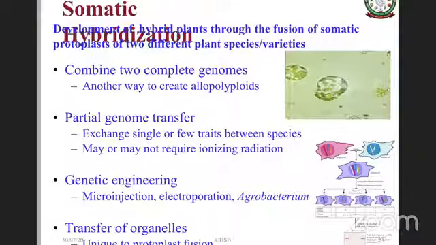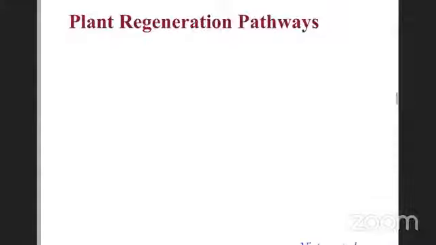Organelle transfer is something which is unique to protoplasts if one tries to do it in plants. Then the next aspect would be plant regeneration pathways. In vitro regeneration pathways would basically be organogenesis, and the other one is somatic embryogenesis.